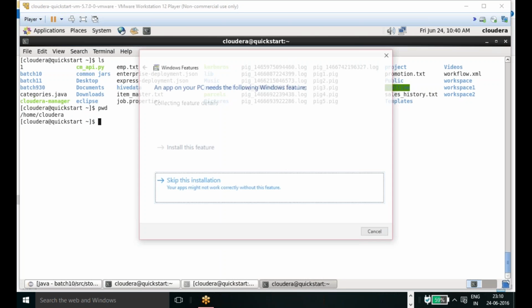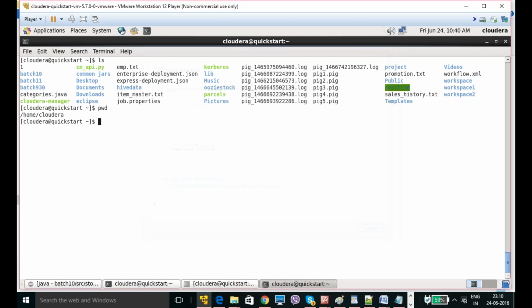Now here I want to create a directory with mkdir. I'm going to create batch 1100. Okay, this is the directory I have created. Now if I run ls, my batch 1100 folder should exist under /home/cloudera. Even /home is also a directory. Cloudera is also a directory.